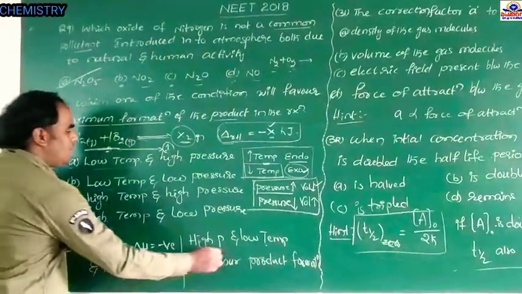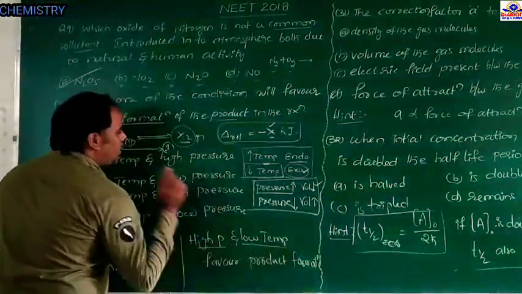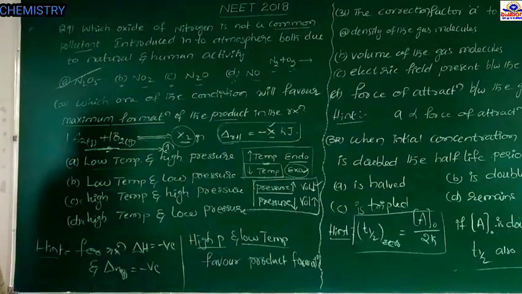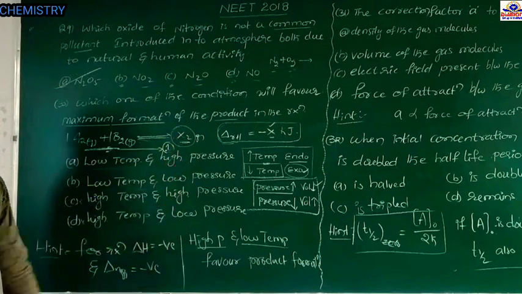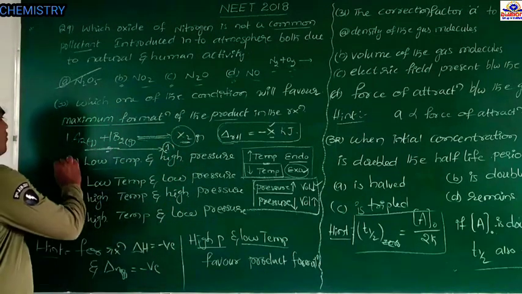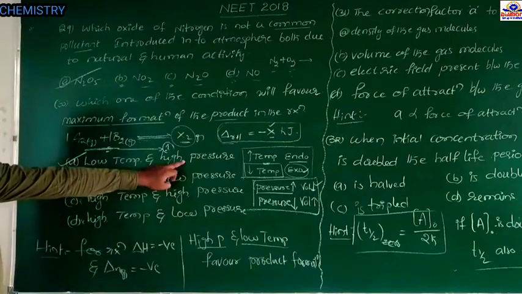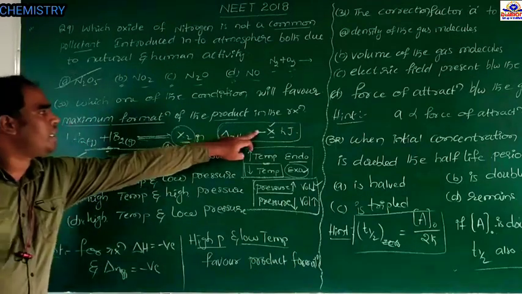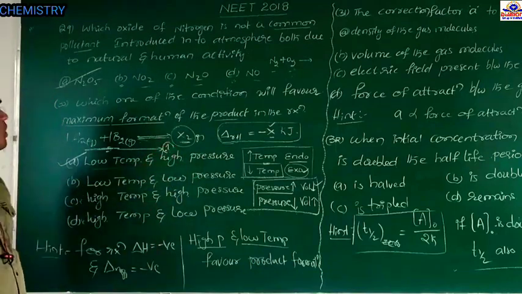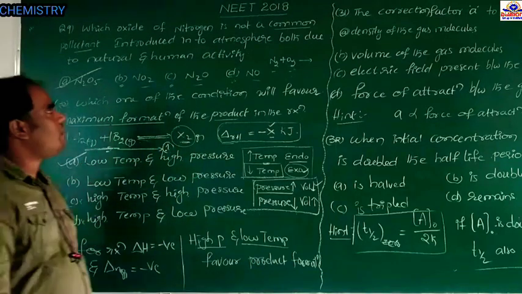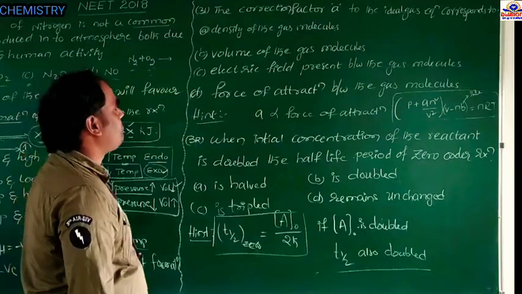So high pressure and low temperature are the favorable conditions for the formation of the maximum amount of X2 according to Le Chatelier principle. Low temperature favors the exothermic reaction and high pressure favors the decrease in volume side. Okay, so the answer is A.